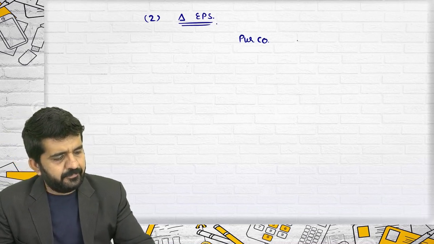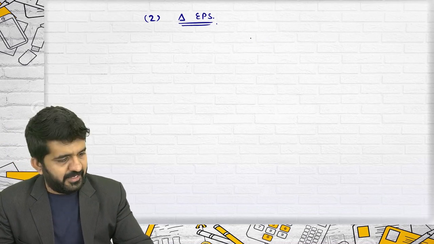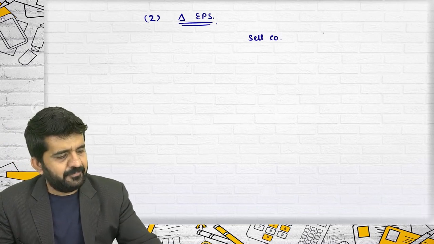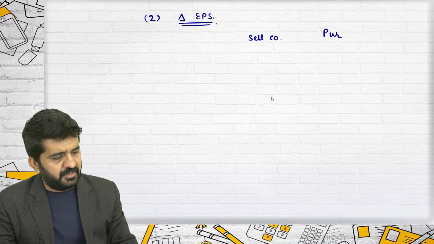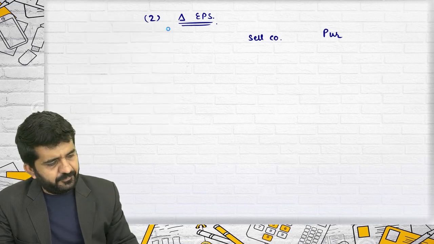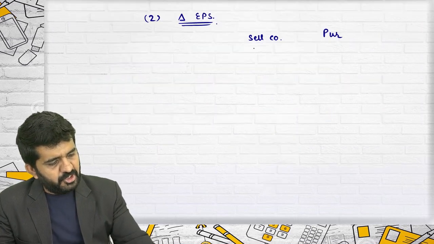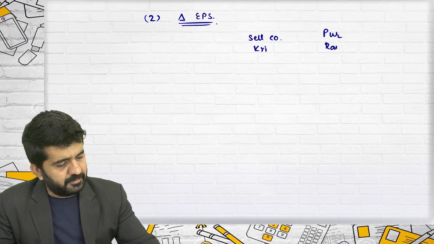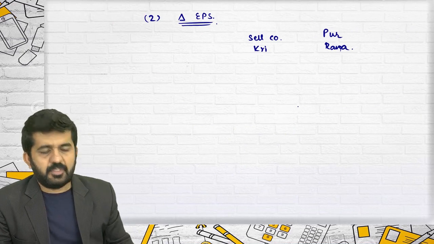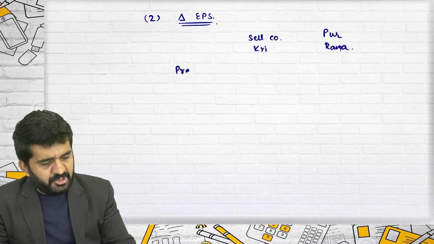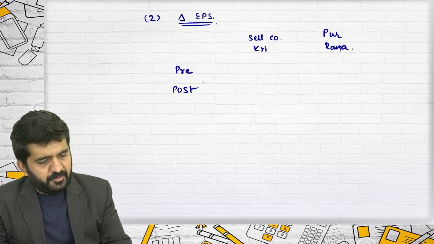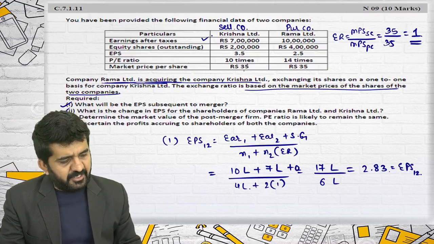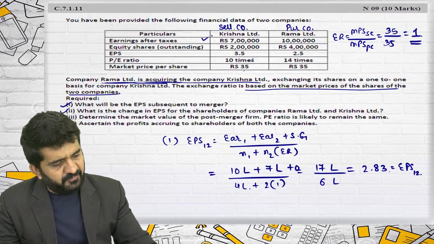Let me write it in this manner: selling company and purchasing company. Selling company is Krishna and this is Rama. Pre-merger, post-merger EPS. Let me write down first pre-merger EPS, 3.5 and 2.5.